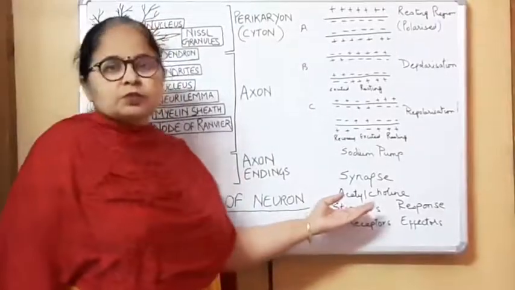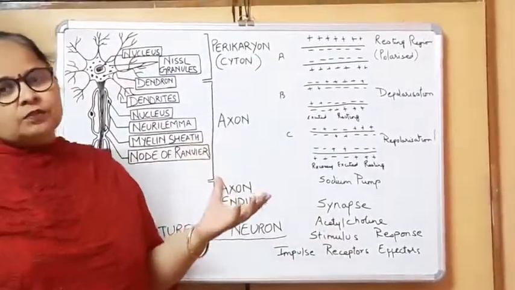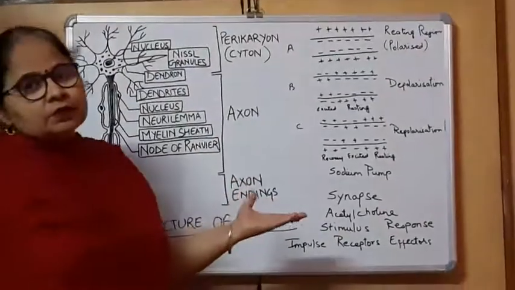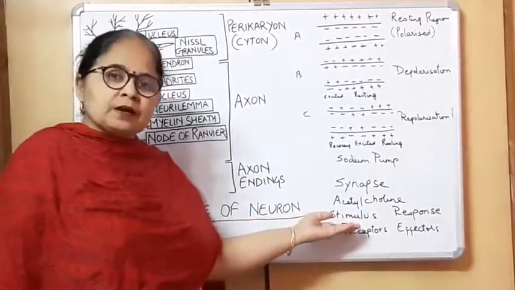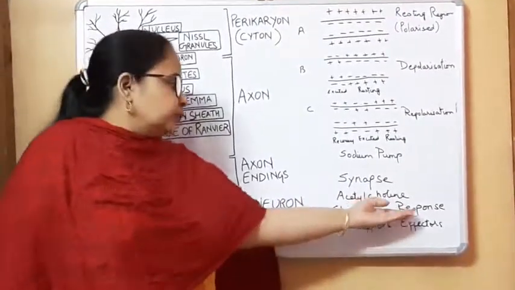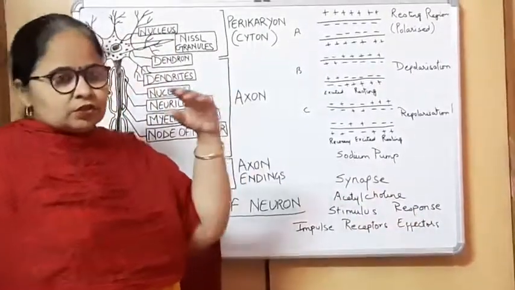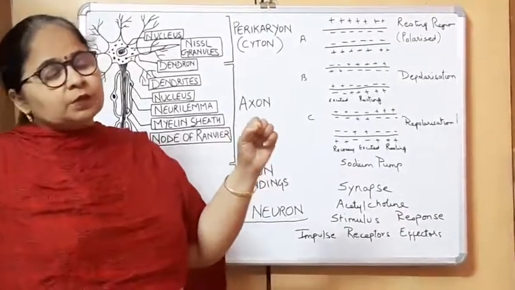First is stimulus. What is stimulus? Any action which brings about a change in the body is known as a stimulus. That stimulus is perceived by our sense organs. Then next is response. Suppose somebody pricks you with a pen.